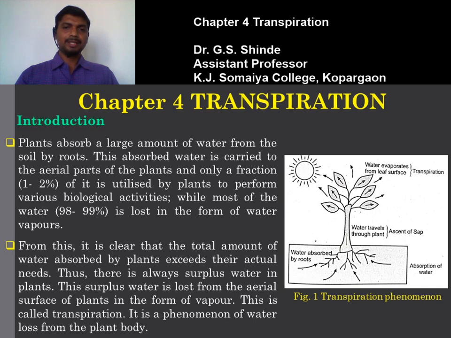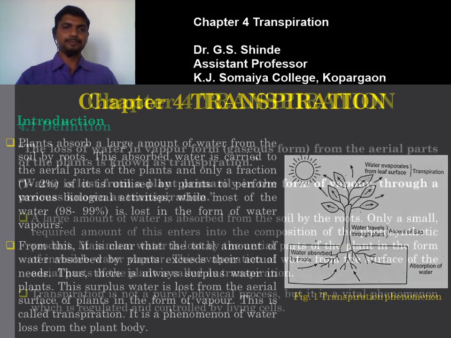The stem and the leaves are the main transpiring organs of the plant, which form the aerial part of the plant. So during daytime when there is sunlight, it loses a large amount of water in the form of vapors through the aerial surface. This phenomenon is called transpiration.